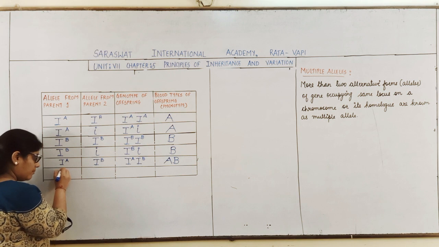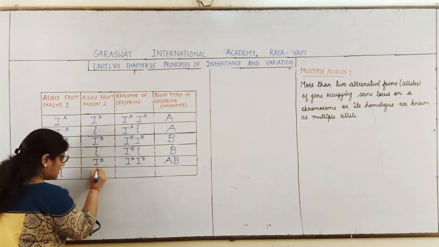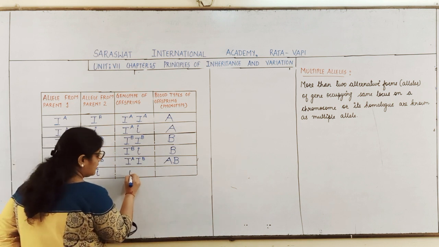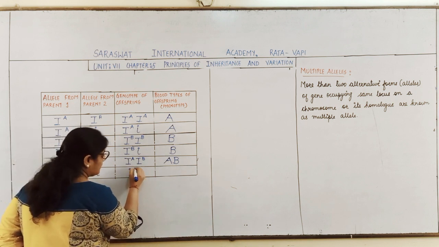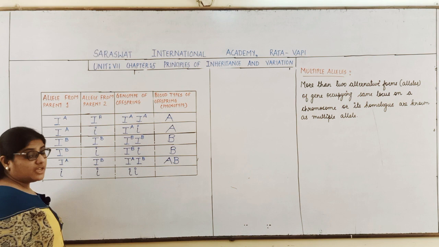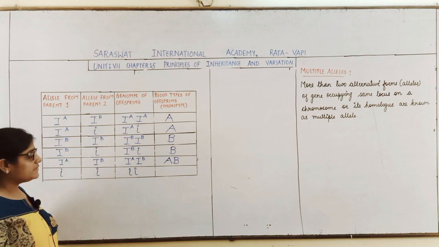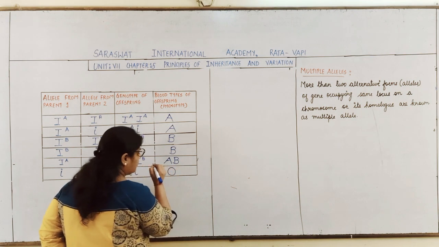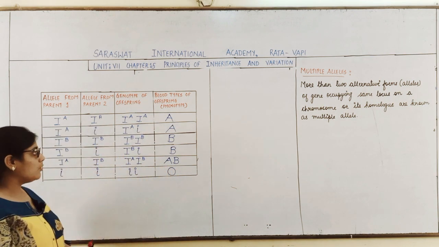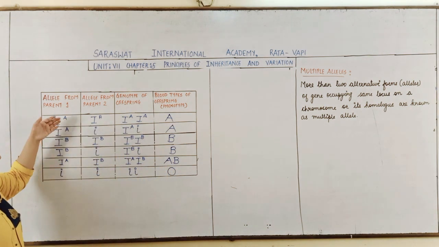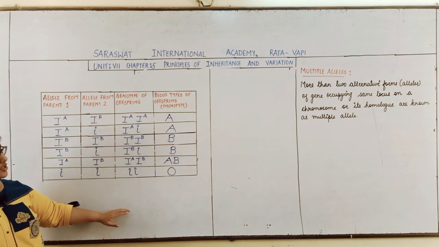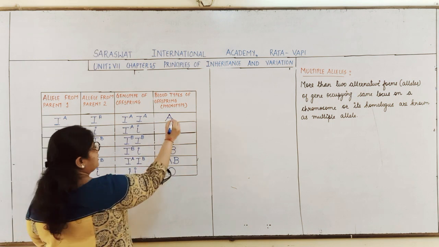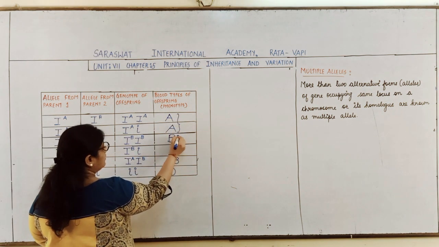And if from both the parents small i allele is coming in the offspring, the genotype of the offspring will be ii, which indicates that the offspring won't produce the sugar, and the blood group of the offspring will be O.